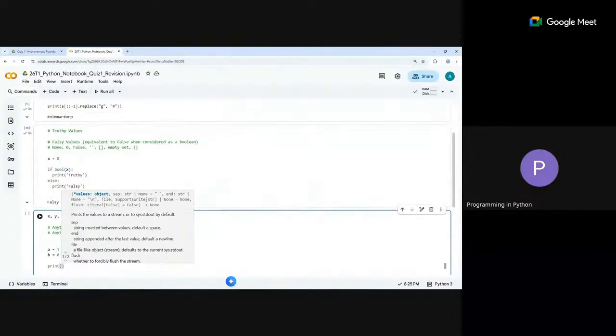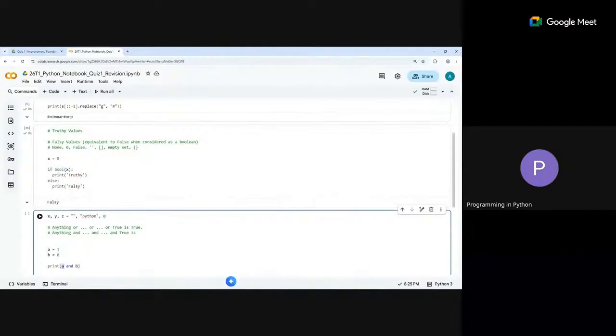Now and. If you have A and B, A goes away in the case of and, because A is already true, so you don't care about it. You simplify it and eliminate it. B remains, so you check B. Is B true or false? B is false. True and false: the entire thing goes to false. So anything and true is whatever remains, all except the true ones, because true ones go away. We just ignore them, and check the next one and the next one. But if I hit a false, then the thing goes to false.